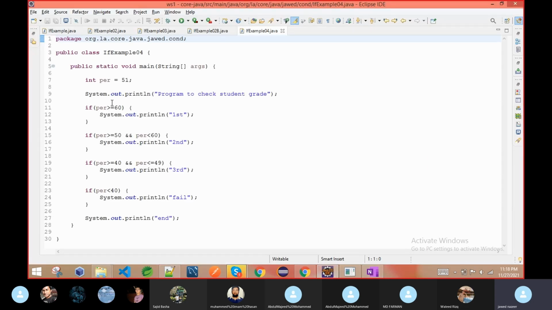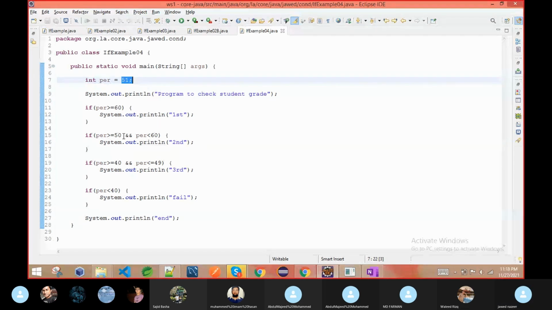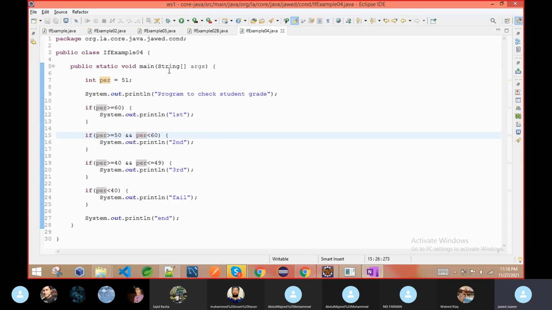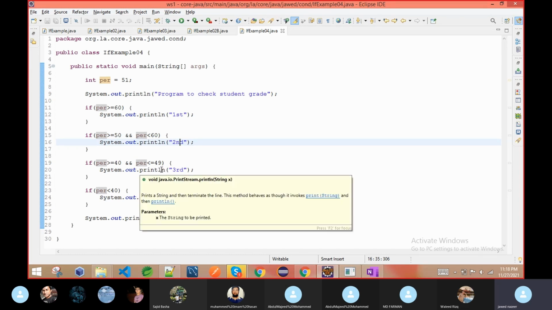If you see this condition I am writing, if the percentage is greater than or equal to 60, I am not calculating the percentage, I am just giving the value. As I said, if the percentage is greater than or equal to 50 but less than 60, then we print second. Similarly, if the percentage is greater than or equal to 40 but less than 50, there are two ways.